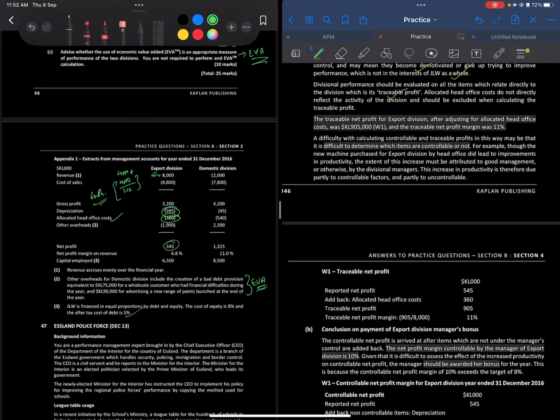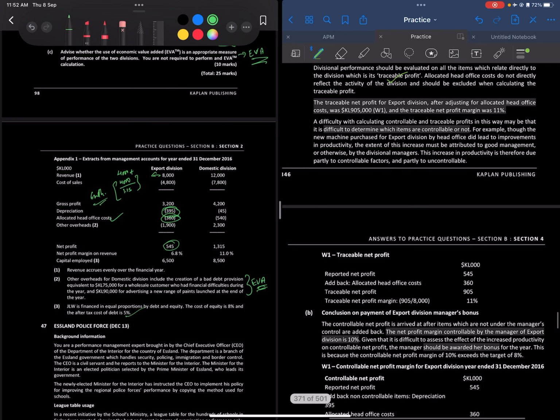Evaluated on all items directly relevant to the division. So allocated head office costs do not directly reflect the activity of the division and should be excluded when calculating traceable profit.